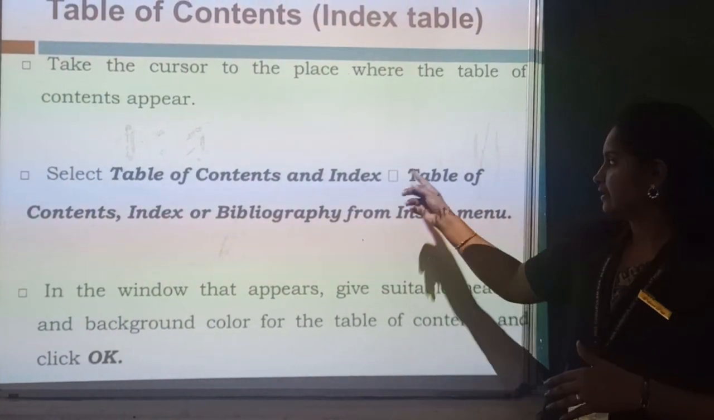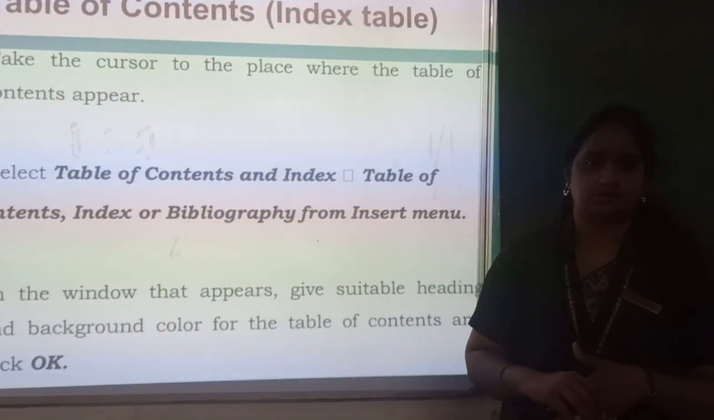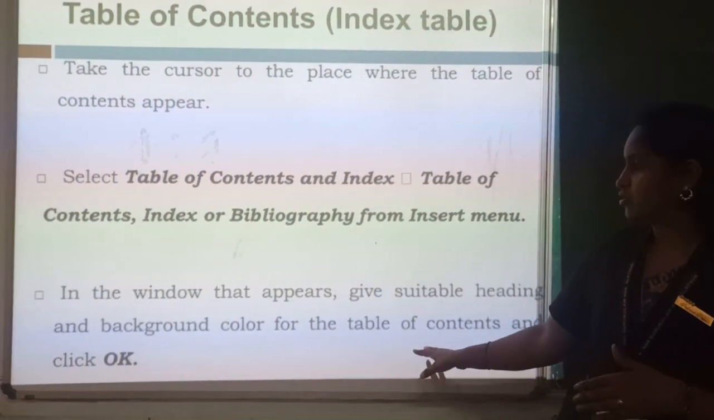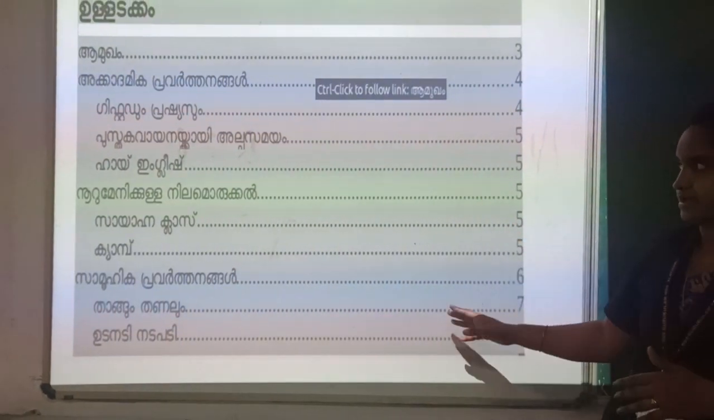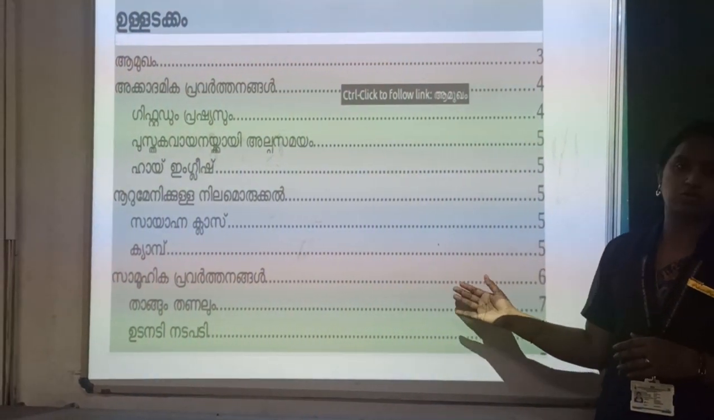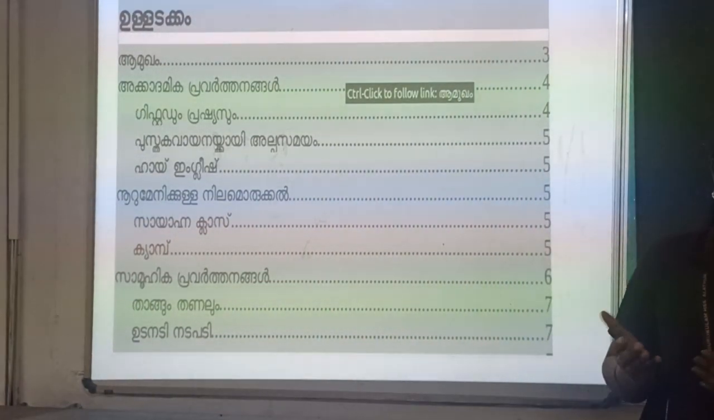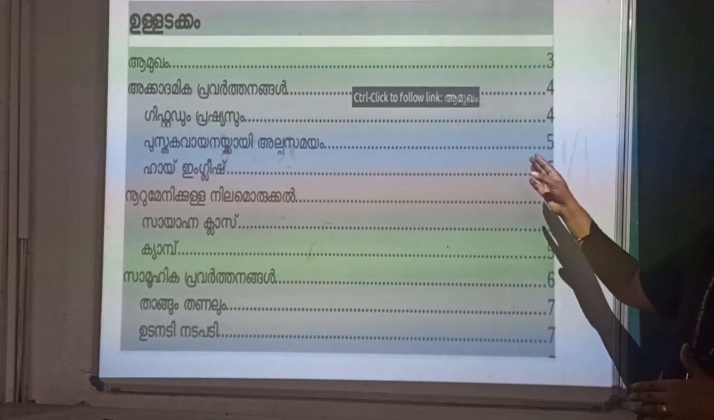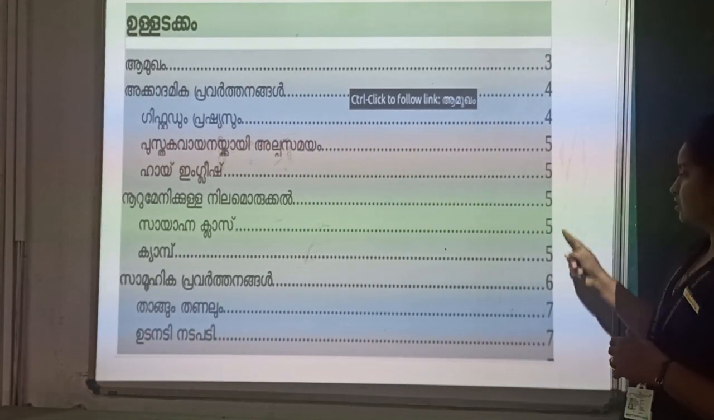These three things are similar, we are just giving different names. That's all. Clear? So choose that option and just click OK. Automatically the table of contents will be displayed like this. Here I am showing an example of a Malayalam document. So like this, if you give the heading as index or table of contents, it will be displayed. And if you apply particular styles for each subheading, it will be displayed according to its page number. Can you see that?